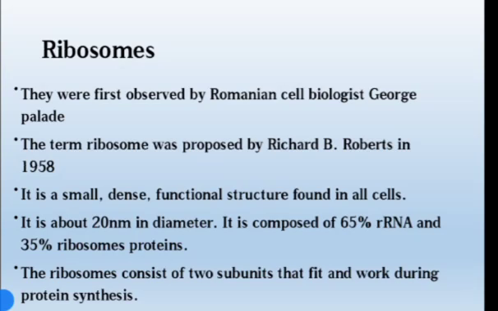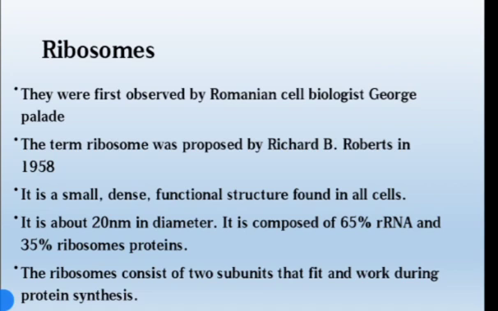To recap, ribosomes were first observed by the Romanian cell biologist George Palade, and the term ribosome was proposed by Richard B. Roberts in 1958. It is a small, dense, functional structure found in all cells, containing 65% rRNA and 35% ribosomal proteins, about 20 nanometer in diameter.